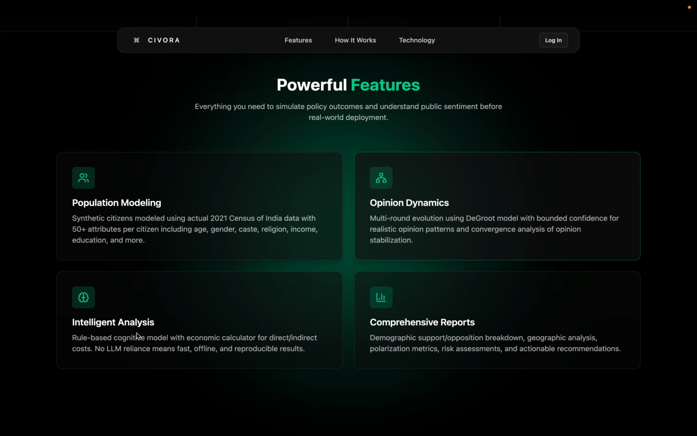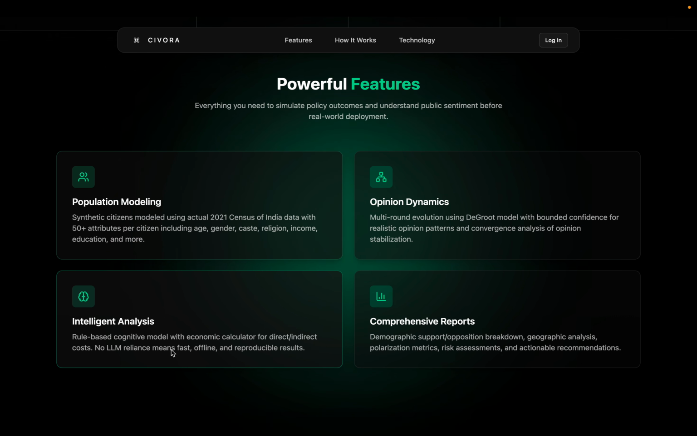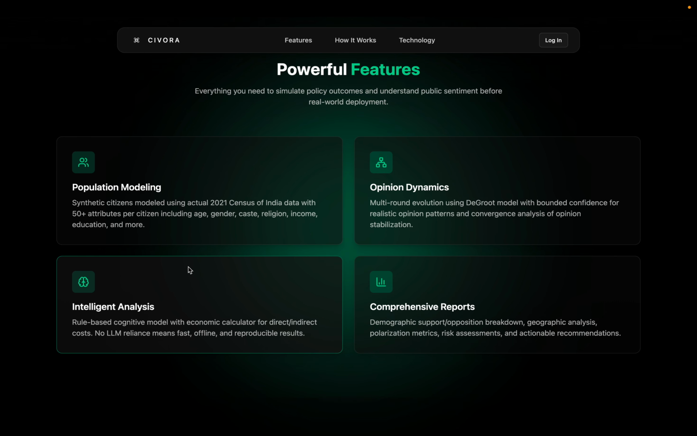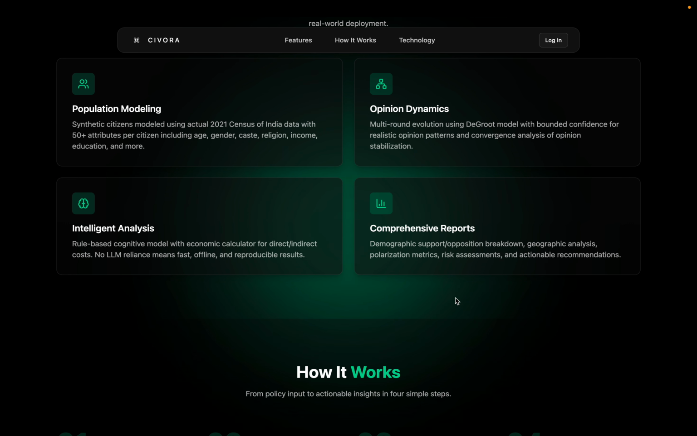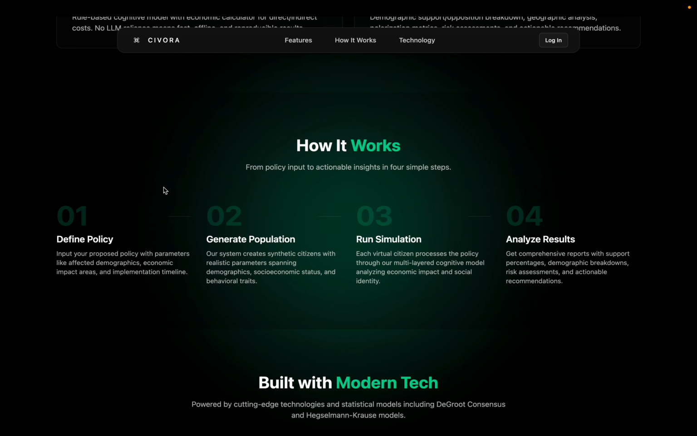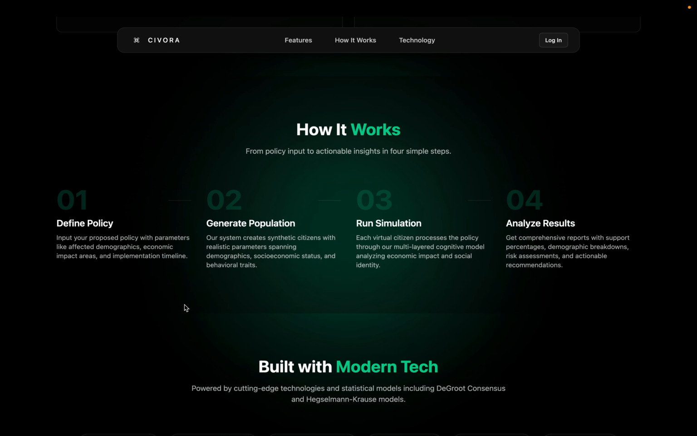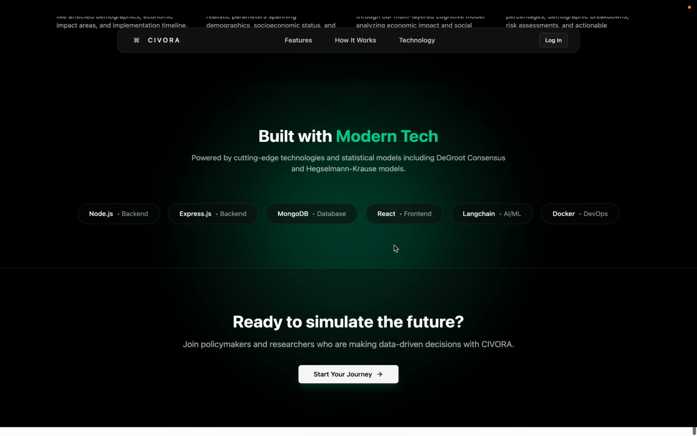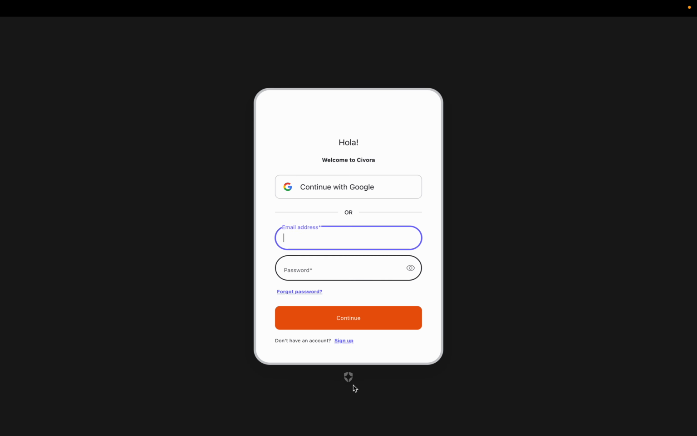And after it, in the intelligence analysis, what we do is we aggregate all the opinions of the Indian citizens. Per human, if there were 10K humans, we would use these 10K humans and find out the final results. So here is how it works: define the policy, generate the population, run simulation, and analyze the results. So let's start our journey.